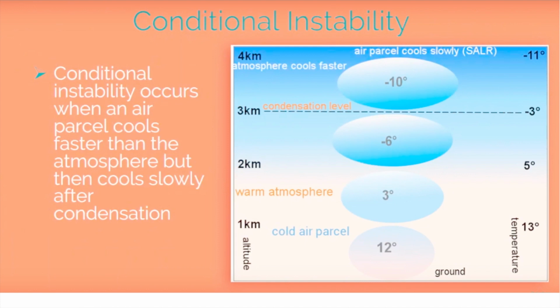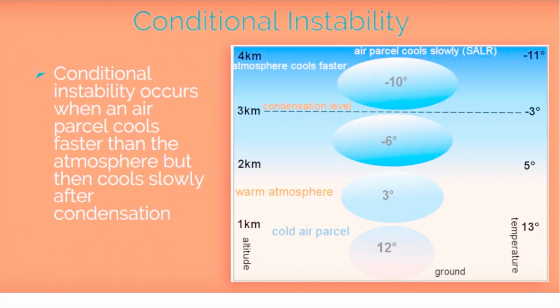Okay, now what is conditional instability? So there is a condition. Here we have certain condition. Look, previously we discussed the stability case. Absolute stability means when the temperature of the parcel is less than the surrounding. Simple. So it will always sink down. In absolute instability, we have a parcel which is having more temperature than the surrounding, so it always moves up.